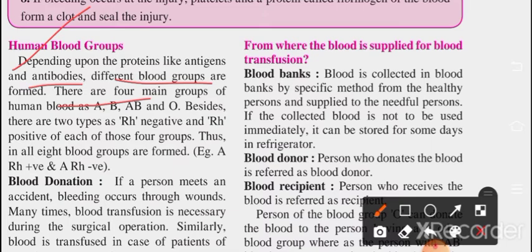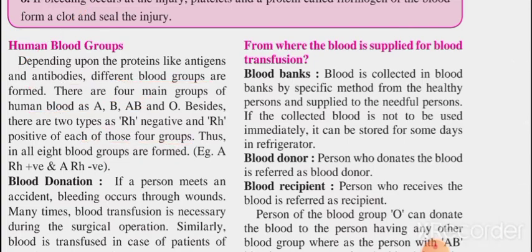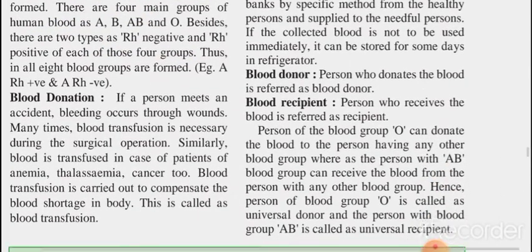There are 4 main groups of human blood as A, B, AB and O. Besides, there are 2 types, Rh negative and Rh positive, of each group. Thus, in all 8 blood groups are formed. Likewise, A positive, A negative, B positive, B negative, AB positive, AB negative, O positive, O negative. So these are the types of blood group.